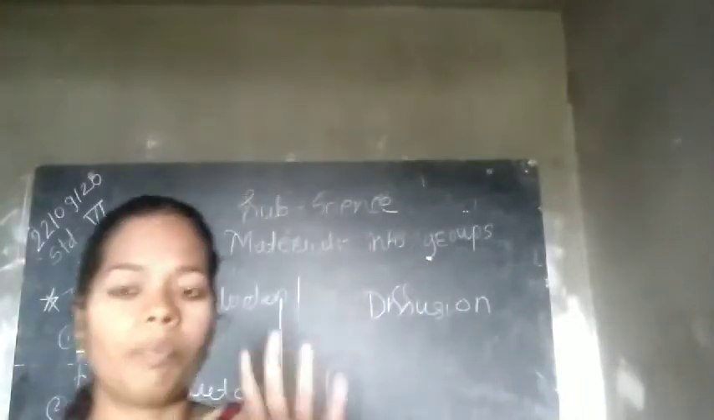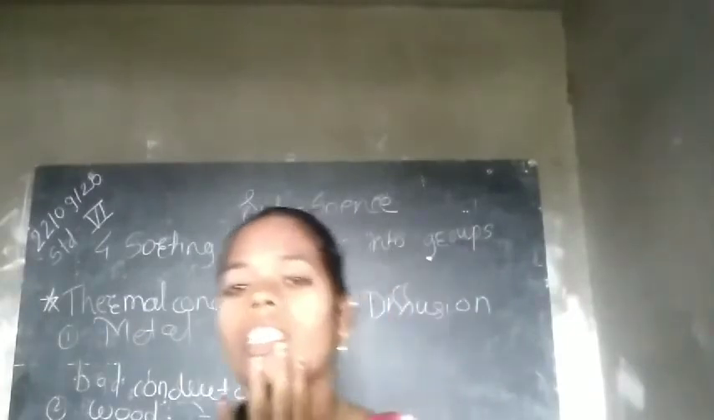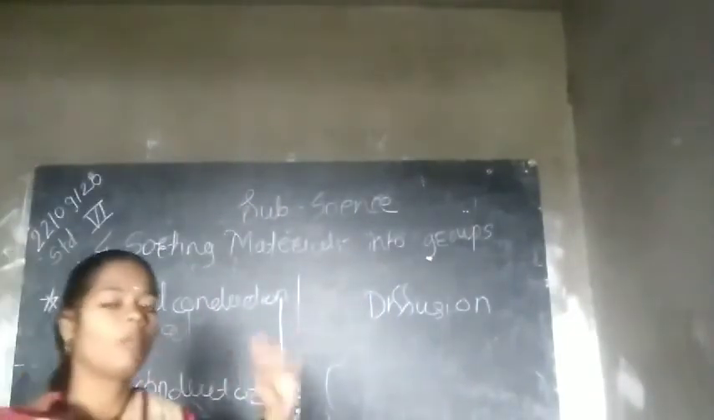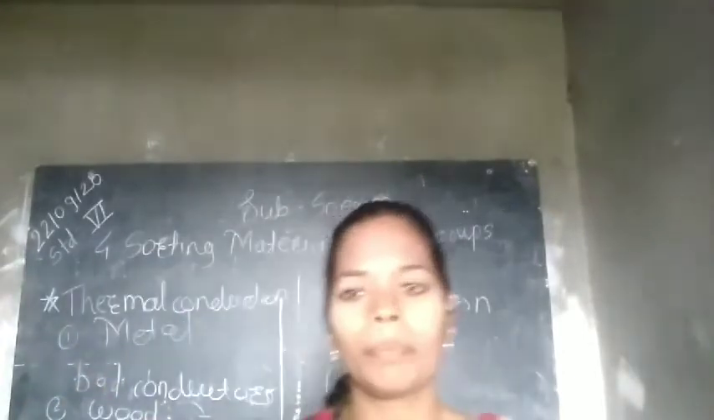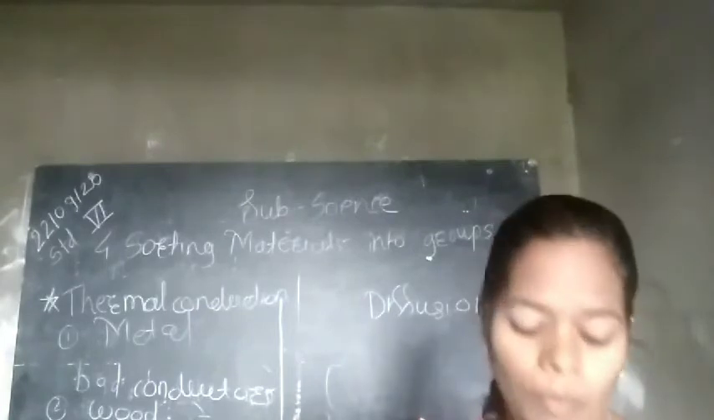Is it clear? The process of gases and liquids spreading into a surrounding substance is known as diffusion, and the example is a perfume bottle. Is it clear to you? Good. Next is very interesting, electrical properties.